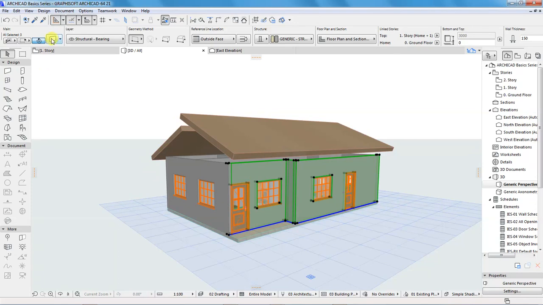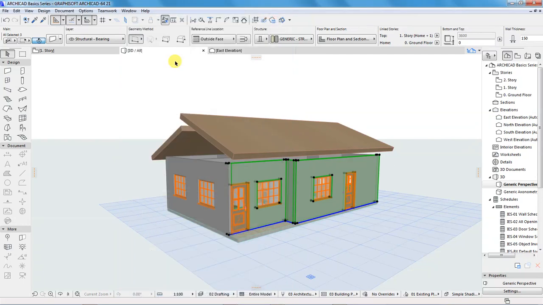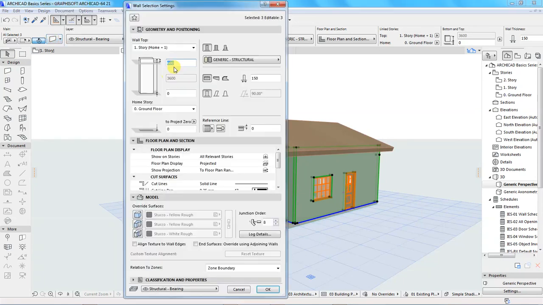Then I'll go to the settings dialog box and I'll put this height. The normal story height is 3 meters, and I want to lengthen the wall by, let's say, 600 millimeters, and put OK. I'll add a few, let's say 800.